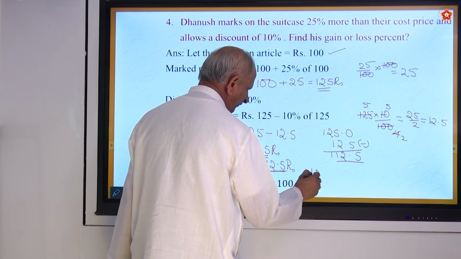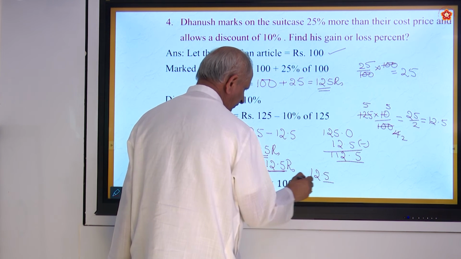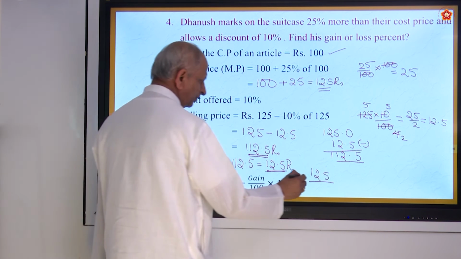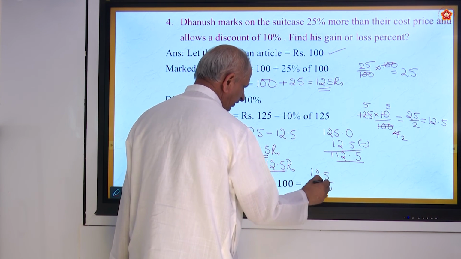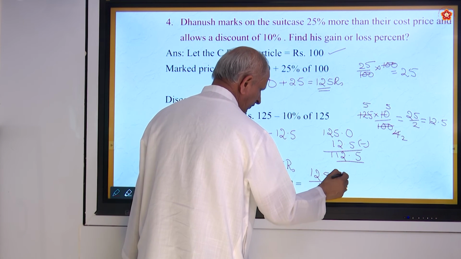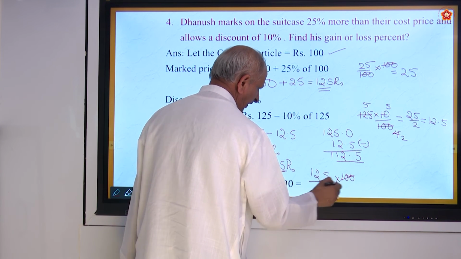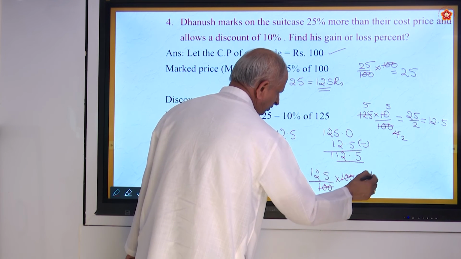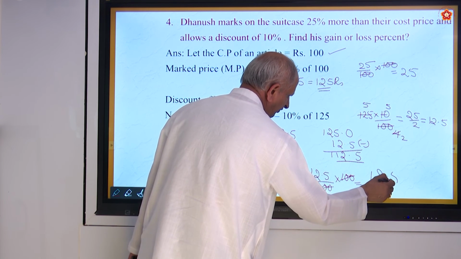And you were asked to find out the gain percentage. So 12.5 is the gain, because you have taken the cost price as 100 rupees, into 100. So these two cancel, we have 12.5% as the answer.